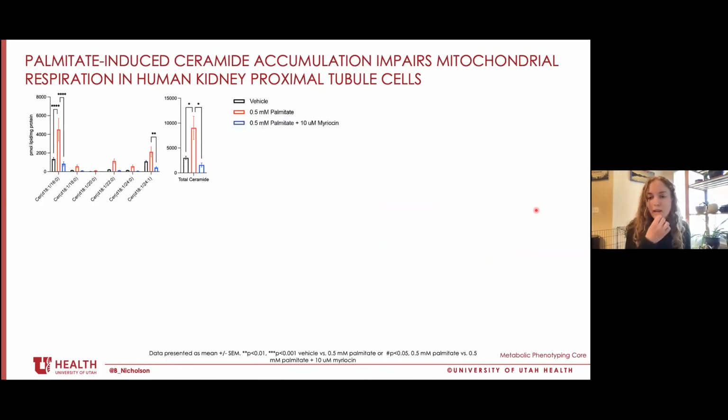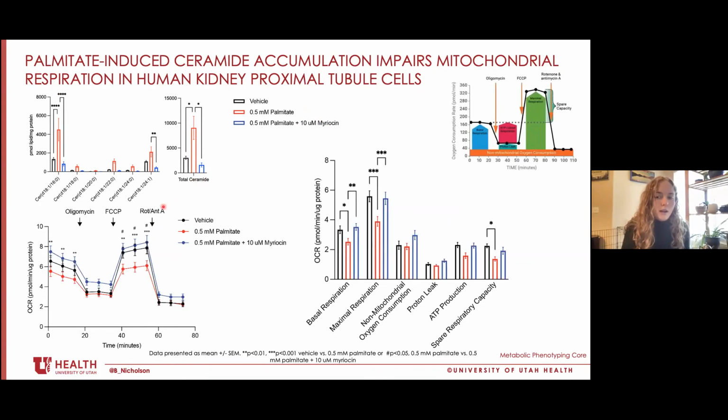In a separate experiment, I induced ceramides instead by treating cells for 24 hours with incubation in palmitate-containing media, palmitate being the primary substrate for that de novo ceramide synthesis pathway, with or without the addition of myriocin, which is a pharmacological inhibitor of the initial enzyme of the pathway, SPT, to prevent ceramide accumulation, as shown here. Again, we see impairments in oxygen consumption at baseline and under maximal respiratory conditions with the induction of ceramide. And what's exciting is that we prevented mitochondrial impairments associated with palmitate treatment by inhibiting ceramide synthesis.